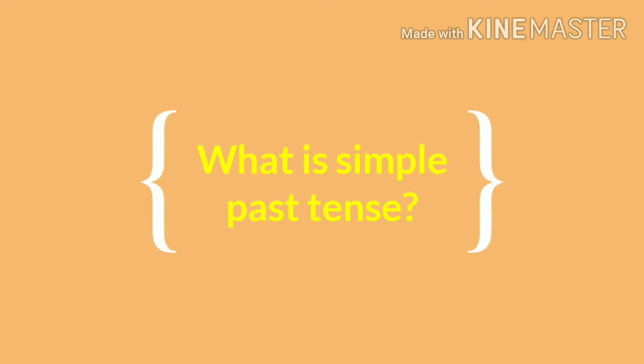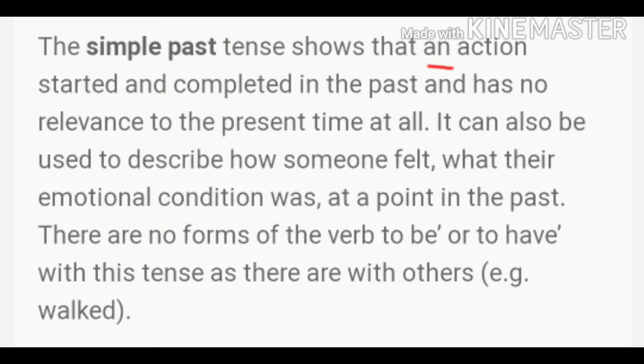What is past simple tense? Past simple tense, or the simple past tense, shows that an action started and completed in the past and has no relevance to the present time at all. It can also be used to describe how someone felt, what their emotional condition was at a point in the past. There is no form of the verb to be or to have with this tense as there are with others. An example, the word walk.